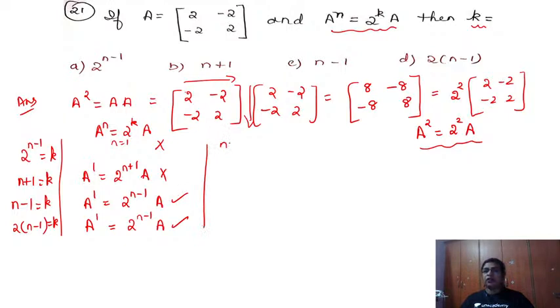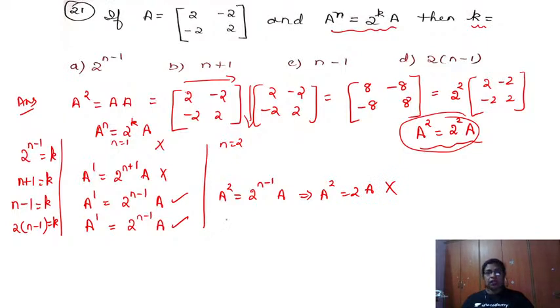So for that, what we will do is go for n is equal to 2. Now this should be my answer. Which option is giving you that answer? Look at n is equal to 2 over here. You are getting a square is equal to 2 to the power n minus 1 into a. But a square you should get what? 2 square into a. But here, if n is equal to 2, you are getting 2 into a. This is not possible.